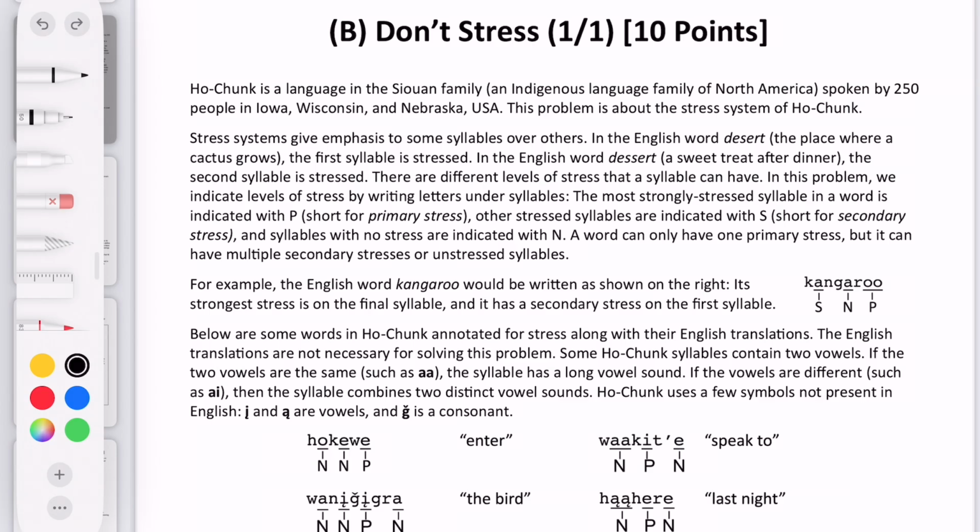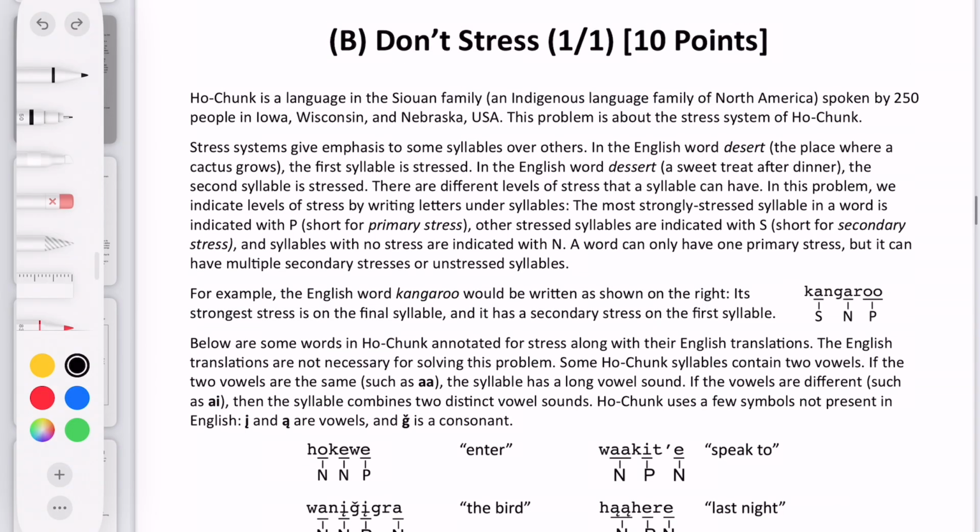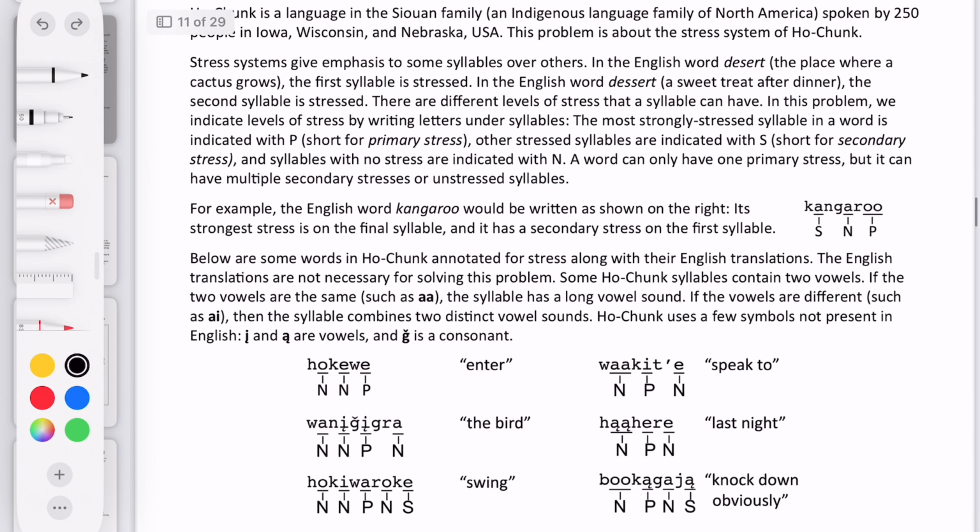This one's from 2023 round 1, so the open round, and it's called Don't Stress, and it's about the Ho-Chunk language, which is around North America. It's kind of a problem based on stress systems, so like which syllable has emphasis in the word. So yeah, let's just get started.